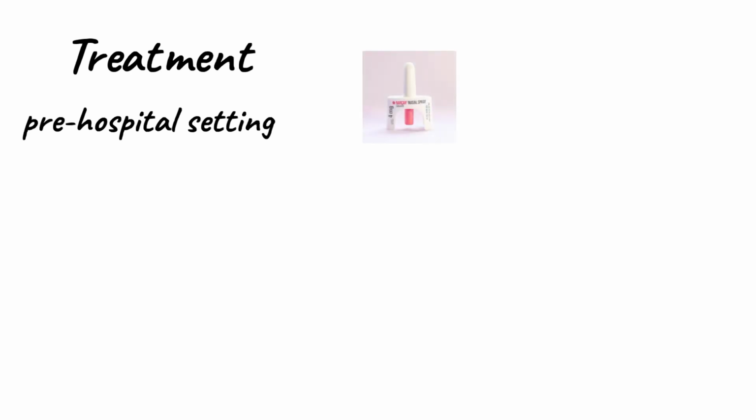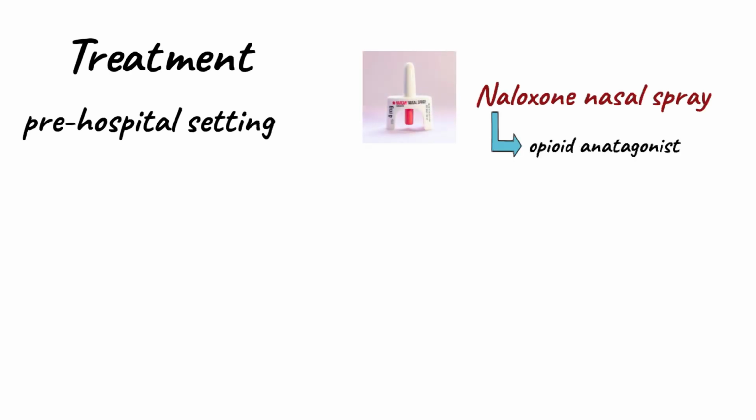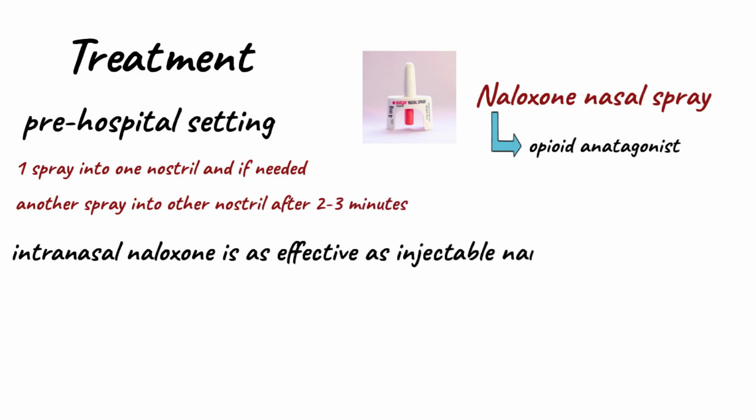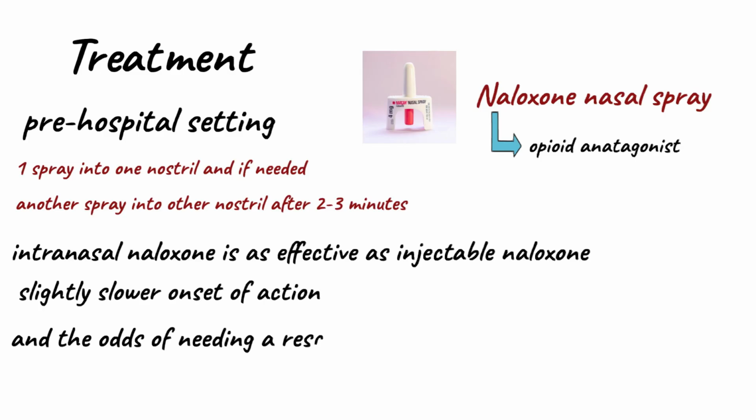Treatment of opioid toxicity in the pre-hospital setting is important to save the patient's life before reaching the hospital. Naloxone nasal spray is an opioid antagonist that reverses the effect of the opioid ingested. The dose is one spray into one nostril and, if needed, another spray into the other nostril after 2 to 3 minutes. Intranasal naloxone is as effective as injectable naloxone. Intranasal naloxone had a slightly slower onset of action, and the odds of needing a rescue dose were greater than with intramuscular or IV naloxone.